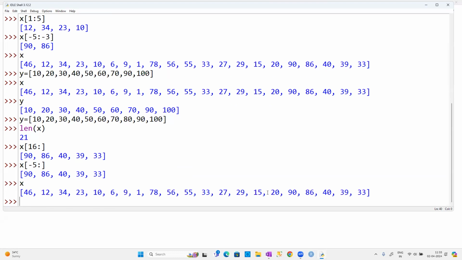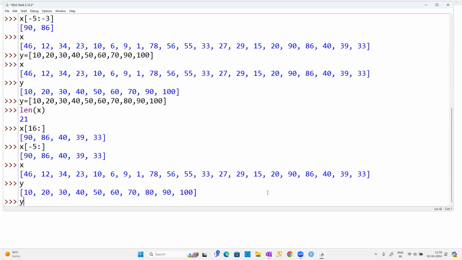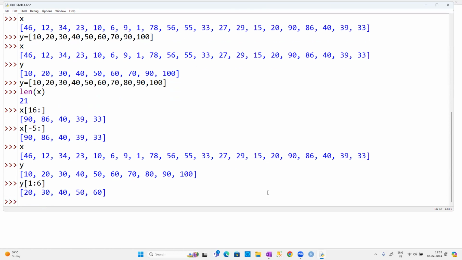Next, it is going to be y, guys. I'll say y[1:6]. Normally, what does 1:6 mean? You know that there are 5 elements, 6 minus 1, totally 5 elements. What are those 5 elements? We know they are 20, 30, 40, 50, 60. But this time, what I'm going to do, guys, is take a step of 2.